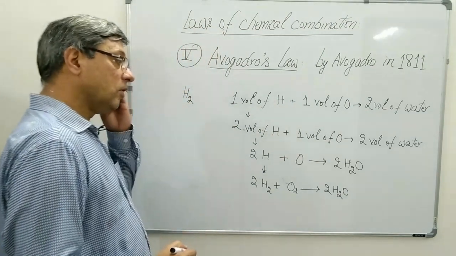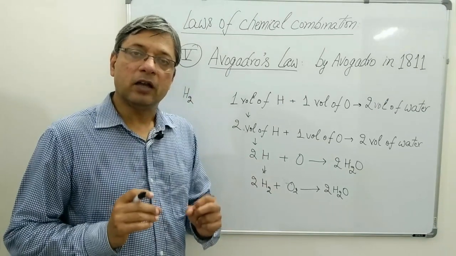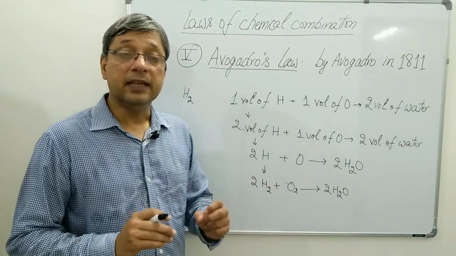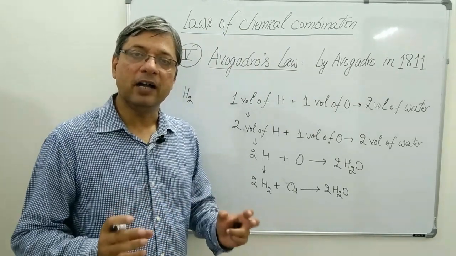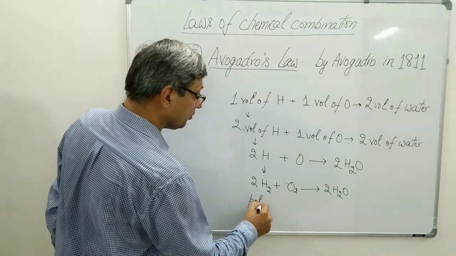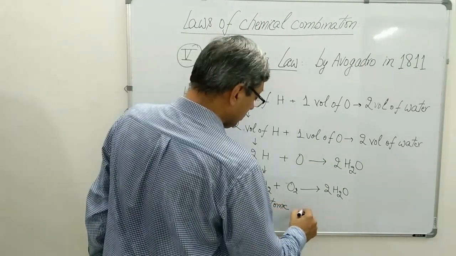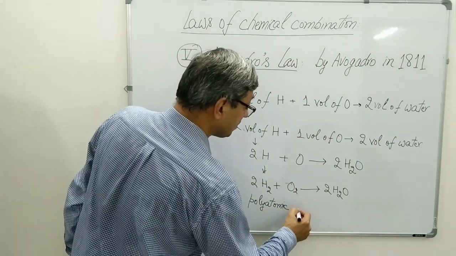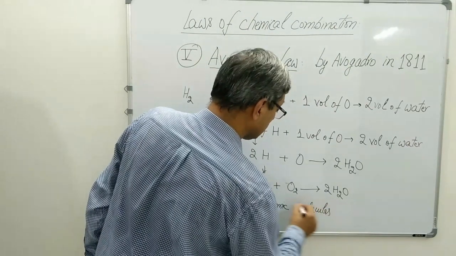For the first time, it was found that elements of the same kind combine to form polyatomic molecules. So in a way, Avogadro gave the concept of polyatomic molecules.